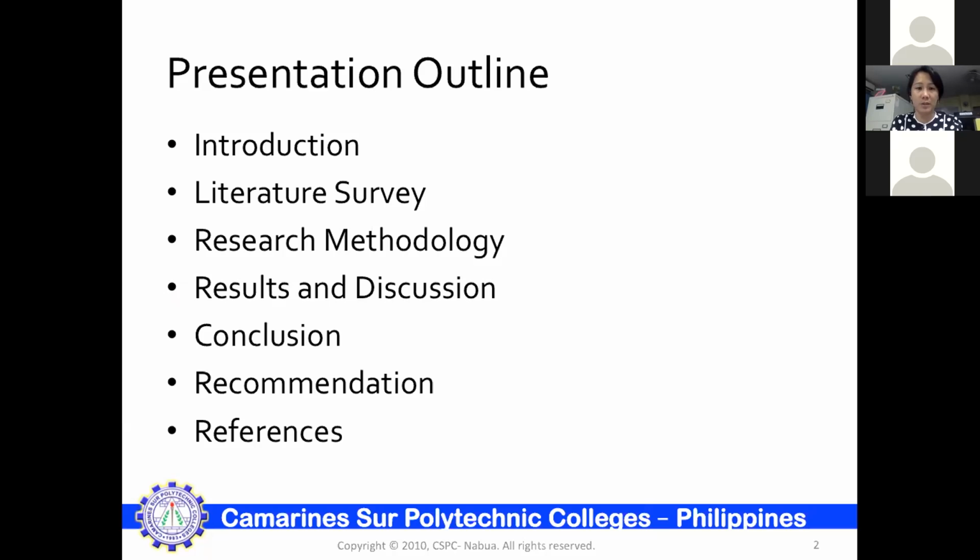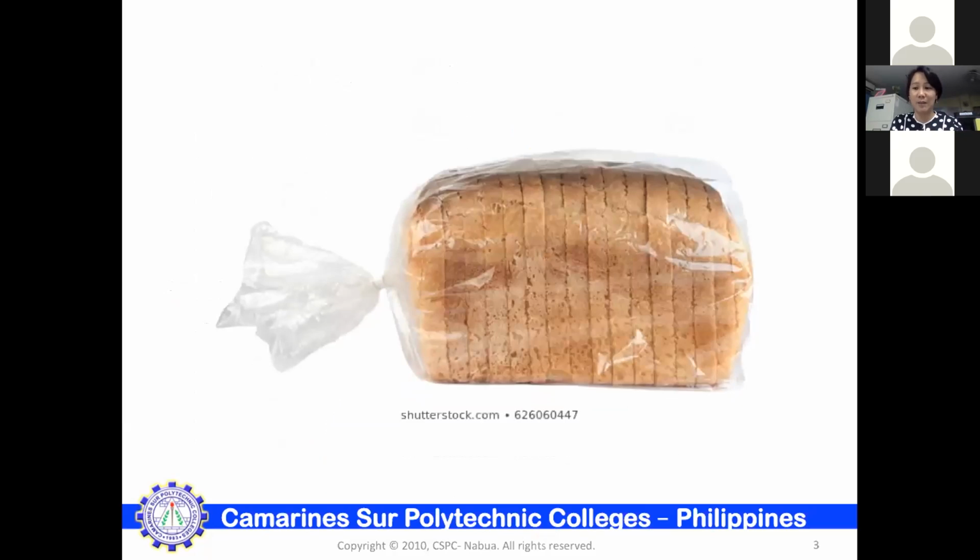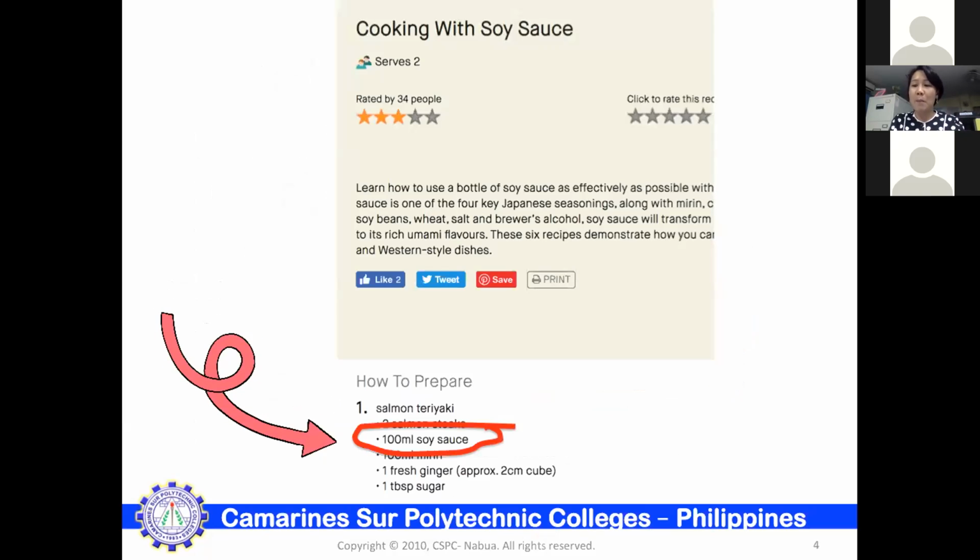So to start with, when a person is hungry, one would go to a supermarket or grocery to buy bread, which is neatly packed in plastic. The person removes the bread from the plastic bag, then eats it. Another example: when you need soy sauce for cooking, you go to a store and buy the soy sauce, packed and sealed.